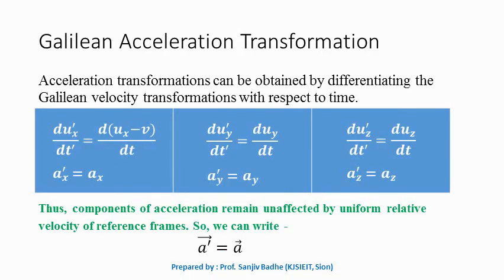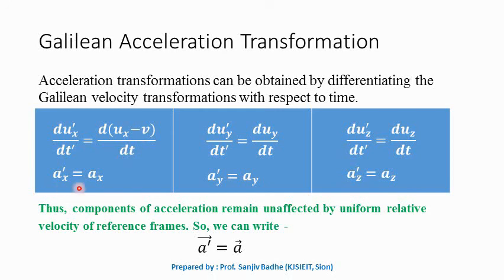We got the velocity transformations by differentiating Galilean position transformations with respect to time. So now acceleration transformations can be obtained by differentiating Galilean velocity transformations with respect to time. So du_x prime by dt prime is equal to d(u_x minus v) by dt. What is v here? v is the velocity with which the frame S prime is moving with respect to frame S. v is what? Constant. v is a constant velocity, and therefore if you differentiate v with respect to t, it will result in 0,